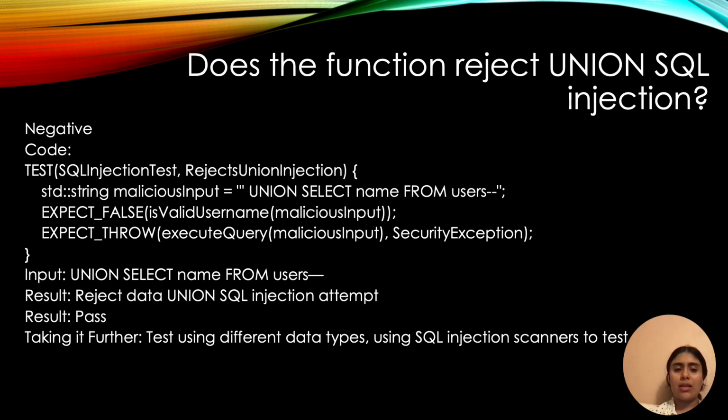Our final negative test checks for union-based SQL injection. The test is called rejects union injection and uses a malicious input that attempts a union select attack to pull data from the user's table. We expect the validation to return false and throw a security exception. The result is that it successfully rejects the union SQL injection attempt and the test passes. To test further, we'd want to test with different data types in the union and use SQL injection scanners to find edge cases we may have missed.